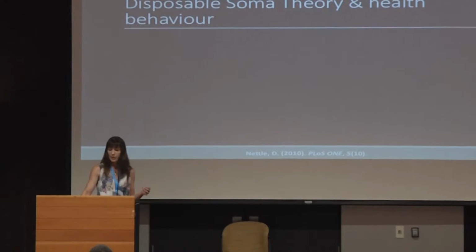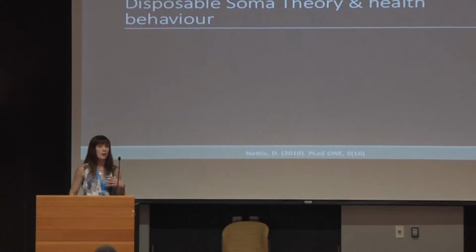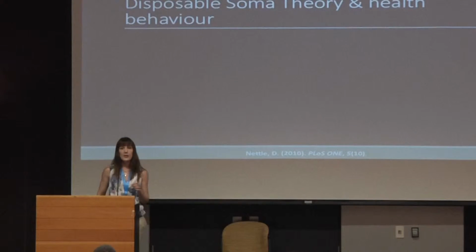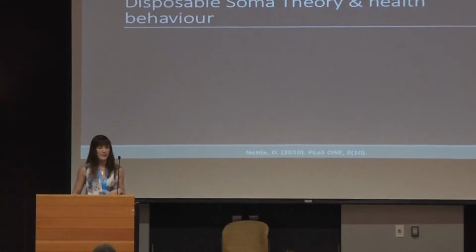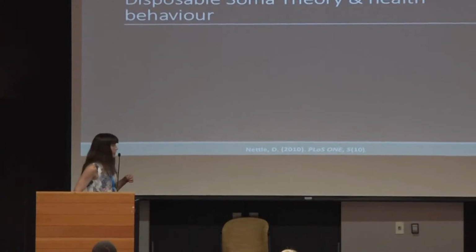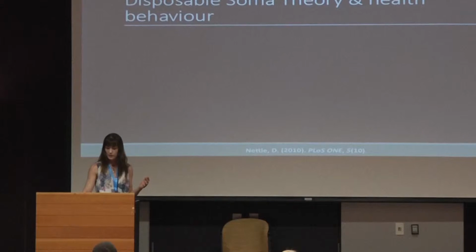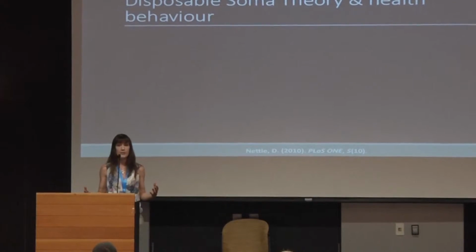Now, what has this got to do with health behaviour? Disposable soma theory explains the evolution of aging over generations. But if we make the assumption that natural selection has endowed us with the ability to calibrate our somatic investments in response to cues from our environment, then extrinsic mortality risk should affect our behavioural investments in health.